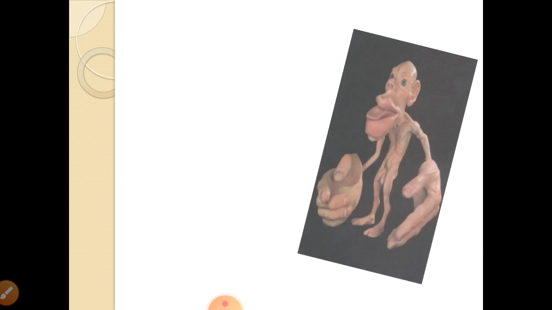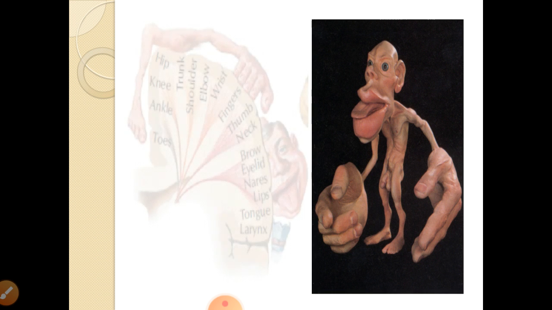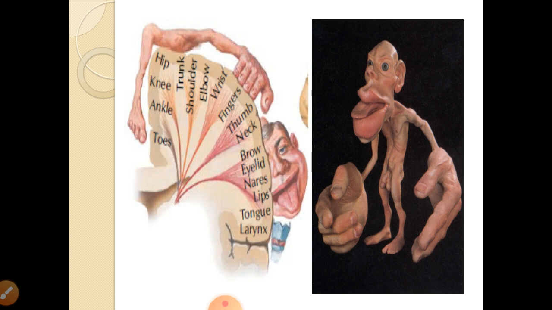This is the representation in the cortex for the motor as well as the sensory cortex. Representation of the body is upside down. The hip joint, knee joint, ankle joint, toes, sacral defecation reflex and urinary bladder reflex are represented deep inside in the paracentral lobule.